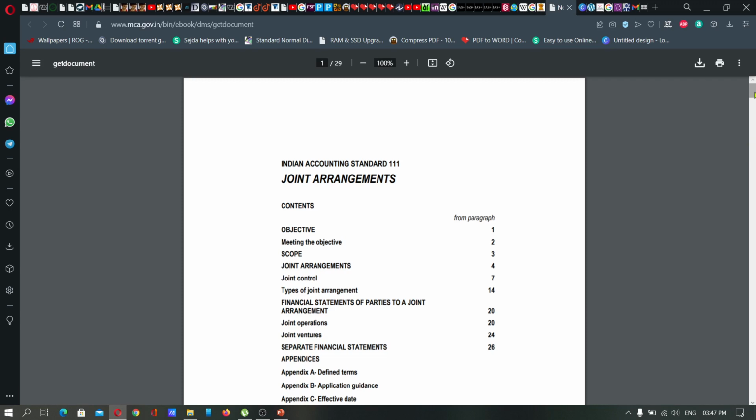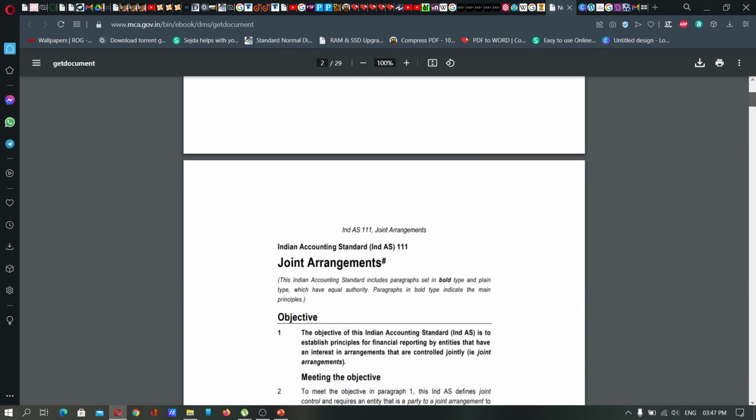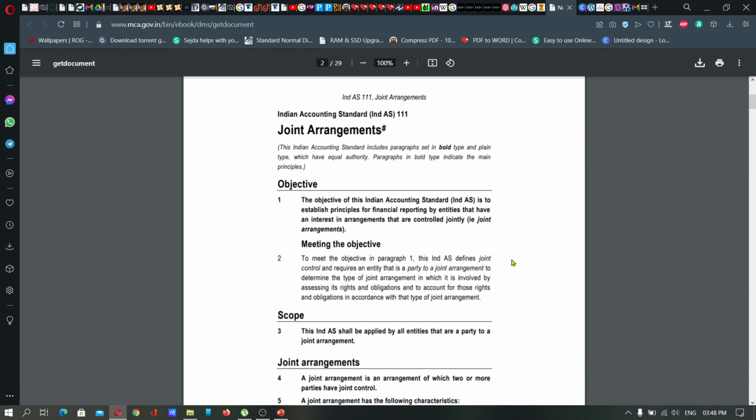Next one, Ind AS 111, otherwise known as joint arrangements. Ind AS 111 deals with joint arrangements. Actually, from the term itself, you can easily identify the content of joint arrangements. That is, the financial statement prepared on the basis of an arrangement between two or more companies. Sometimes two or more companies join together as an arrangement between those parties, and the financial statements presented by those concerns have to be presented as per Ind AS 111.